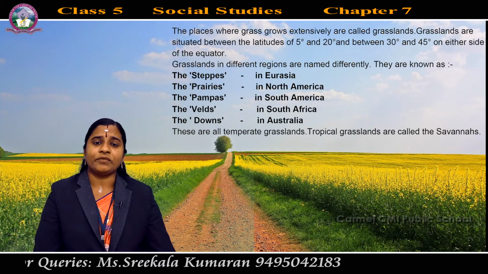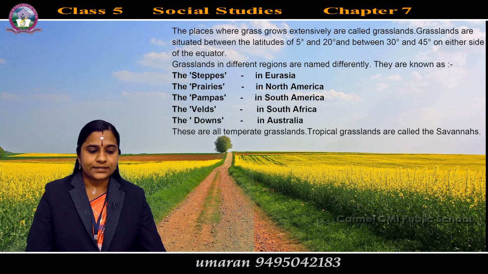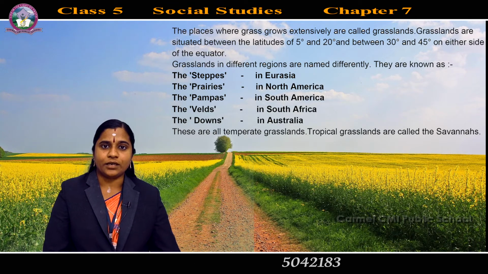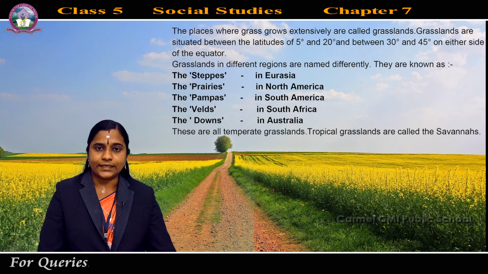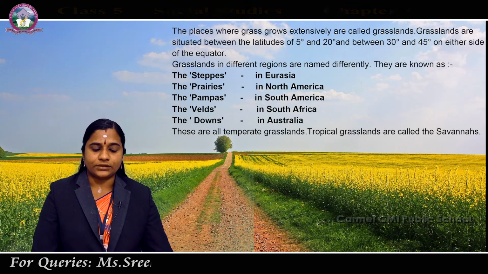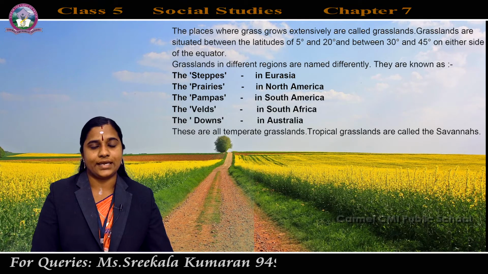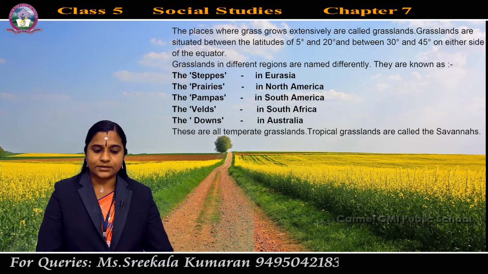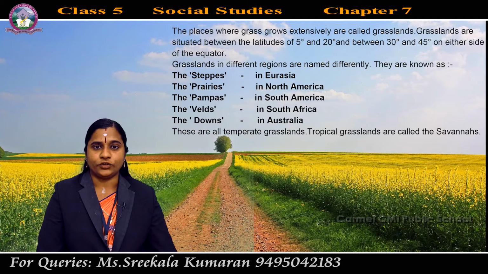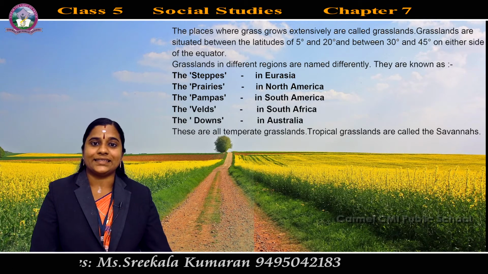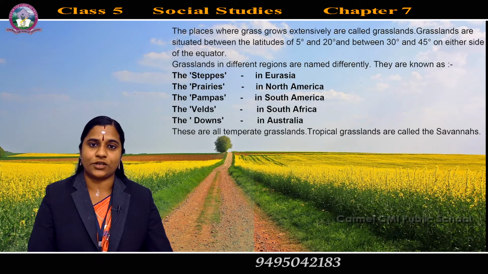And where is the location of the grasslands? Grasslands are situated between the latitudes of 5 degrees and 20 degrees and between 30 degrees and 45 degrees on either side of the equator.